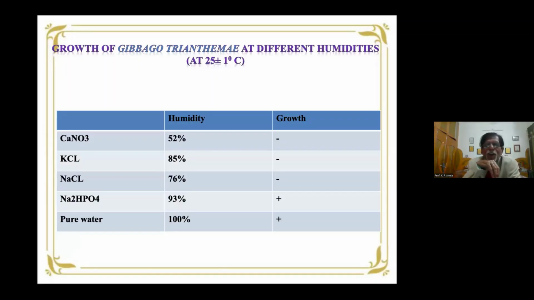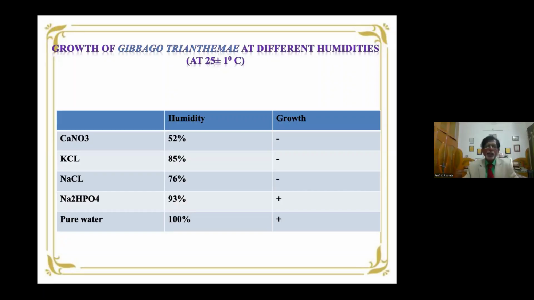Here is the effect of humidities on the growth of the fungus, because humidity again comes in the way when we use any microbe as a biocontrol agent or mycoherbicide. Different chemicals were used for testing the humidity, and we found that pure water produces the maximum growth of the fungus, followed by sodium hydrogen phosphate.